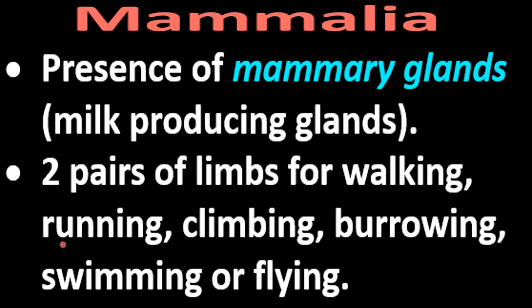Okay, or you can say tiger use its limbs for the running. Then mammals living on the trees use their limbs for the climbing. Then some mammals use it for the burrowing, some for the swimming, and for the flying also, right? Because there are mammals which can fly also present, right? So two pairs of limbs perform different functions in different mammals.